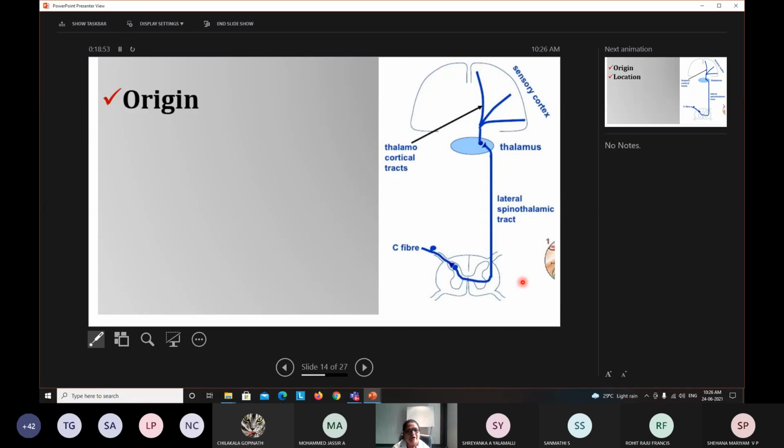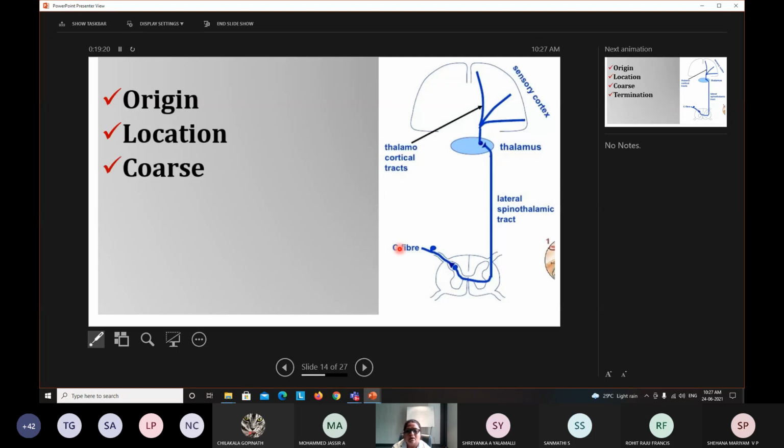First, you have to tell about its origin. Here, for one of the sensory tracts I have taken, it is originating here in the C fiber. Then location, where it is located. As I told you in the last slide, the tract is located in different parts of the white matter, so that has to be said.